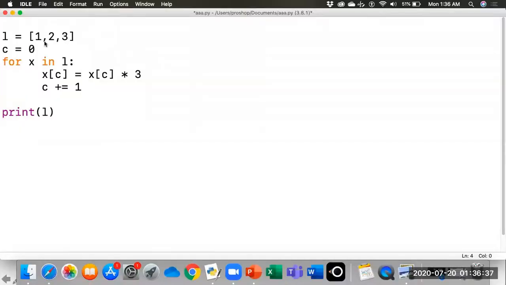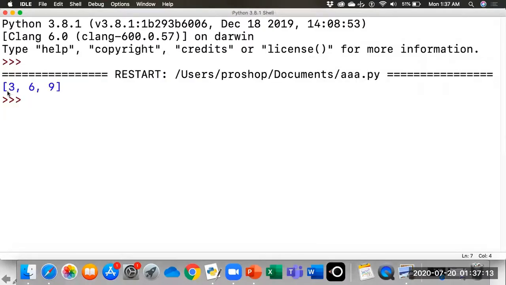We have a list L and we have a counter variable with value 0, and then we are using the for loop with the in operator, for x in L. Sorry, we have used the wrong variable. Actually, we are using the list and the index number, then again the list with the index number, and then we are using the multiplication operation, and then we will increment the counter, and at the end we will print the list. So let's run this program. We can see it has printed 3, 6, and 9. So this means the change is actually applied.